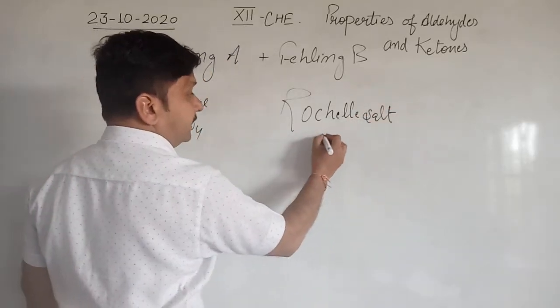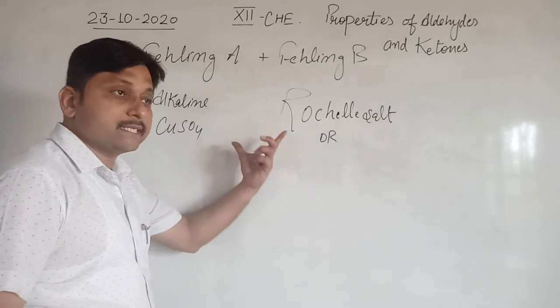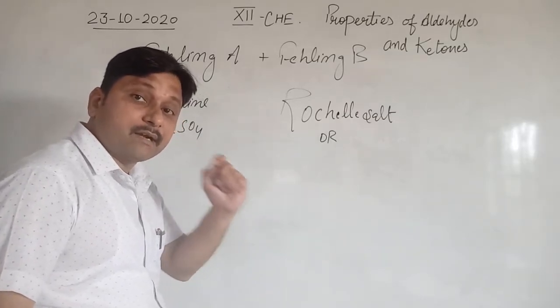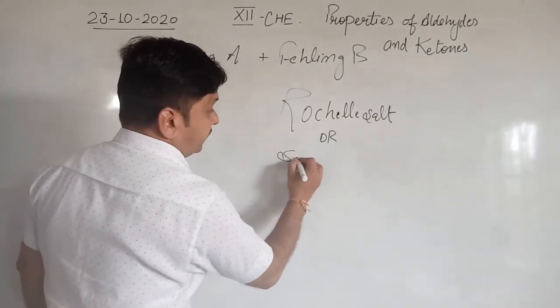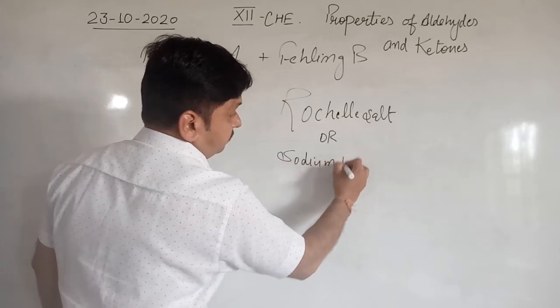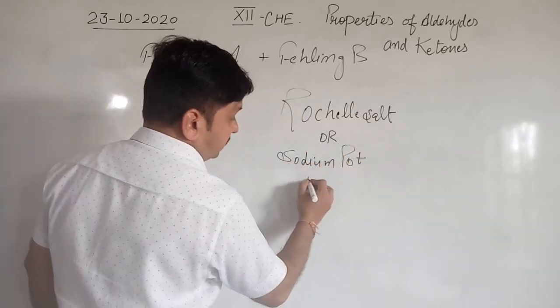Rochelle salt is chemically sodium potassium tartrate.